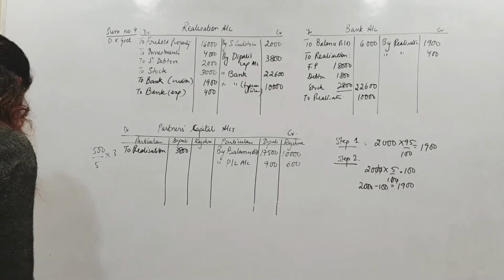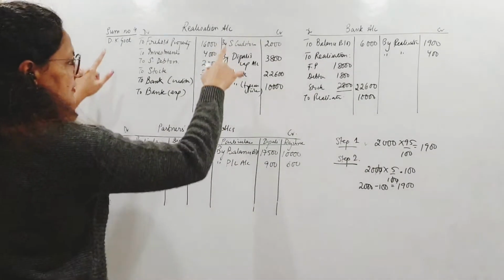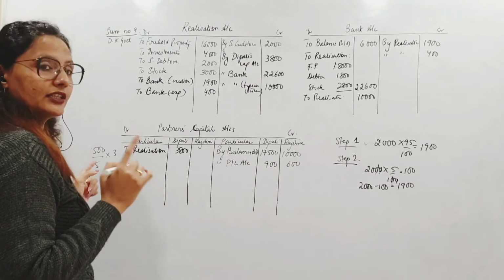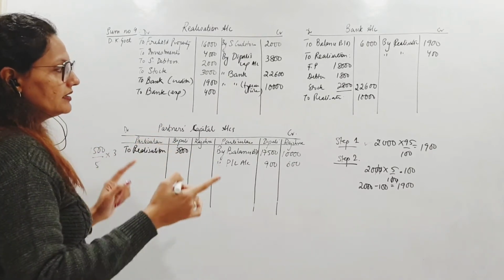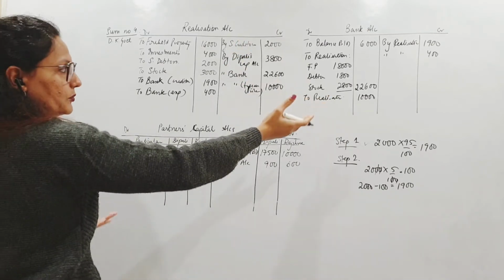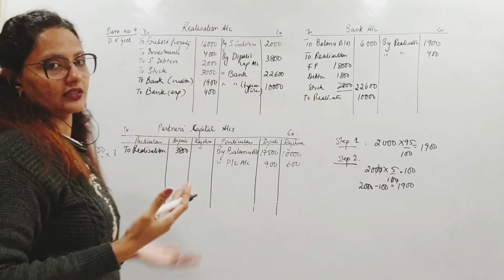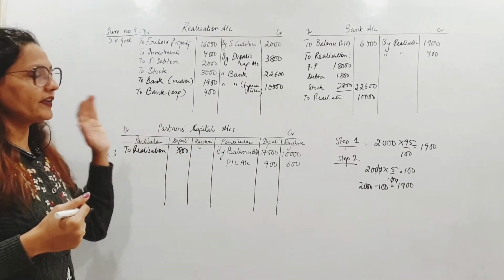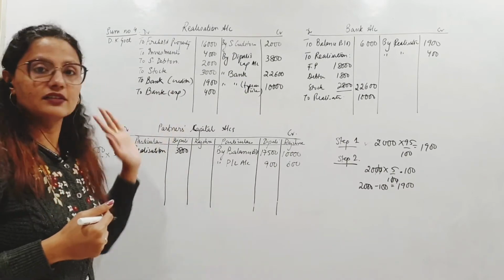So now if we see, first thing we have to close is the realization account. So we will quickly total it up and then we will find out profit or loss. Of course, credit side is always gain if it's more. If debits are more, it's a loss. So nominal account, same rule as revaluation we have done, right? So let us find out the profit or loss on realization.